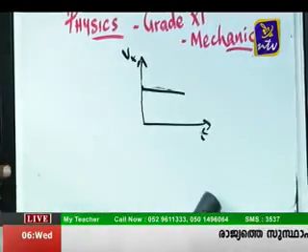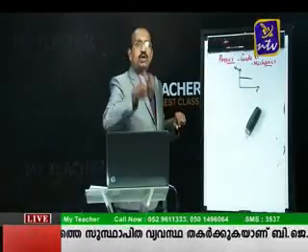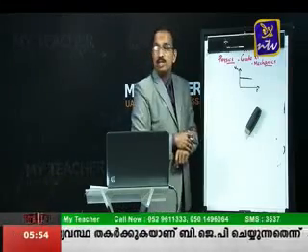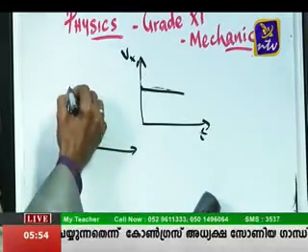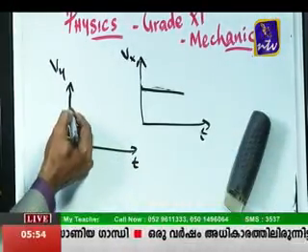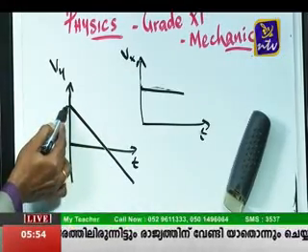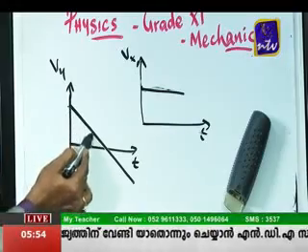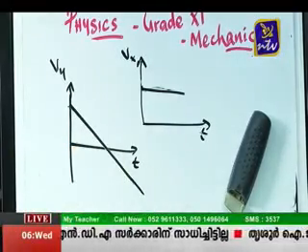And how about the vertical velocity? For vertical velocity it is just like a body thrown up. So how would the velocity time graph for the vertical component look? It would be like this. Initially there is this much vertical velocity, then it will keep decreasing to 0, and then it will keep increasing as it comes downwards.